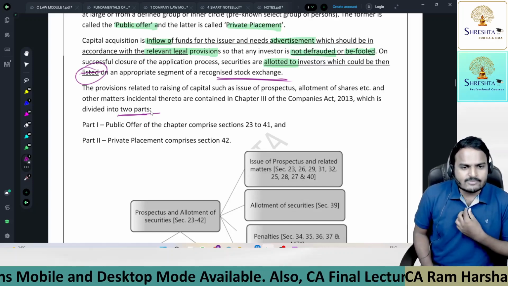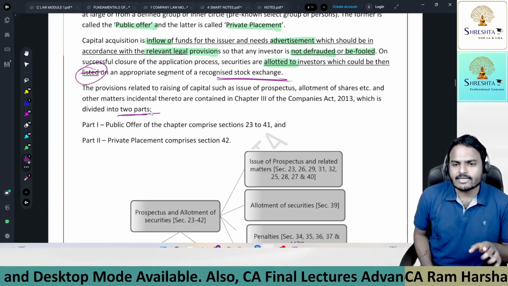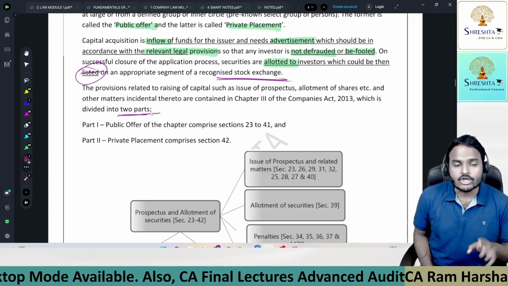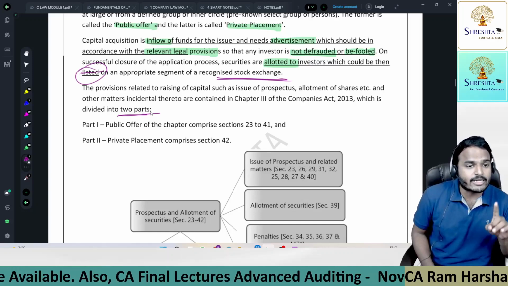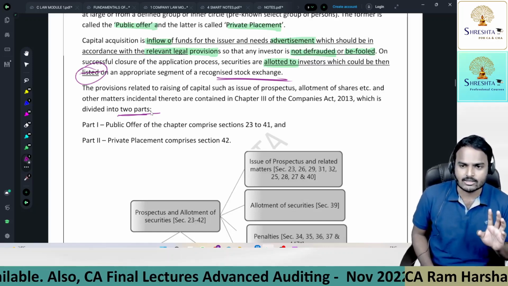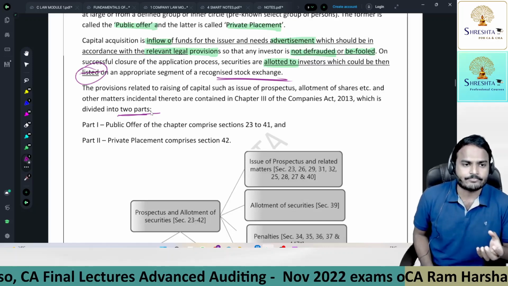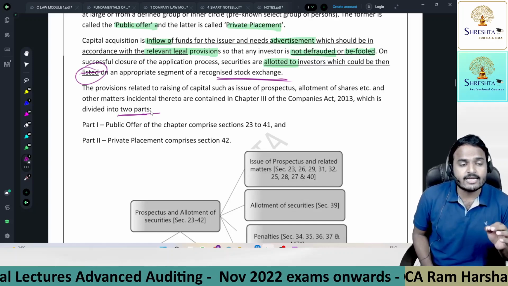So my concept is very simple. Now what is there in material? Don't focus on what is there in material. Focus on why it is there in the material, why the provision was framed like that. If you understand the logic, definitely you can remember this section, you can remember the provision in that section. So try to concentrate on concept listening. If you get concept clarity, definitely you can write any kind of question.